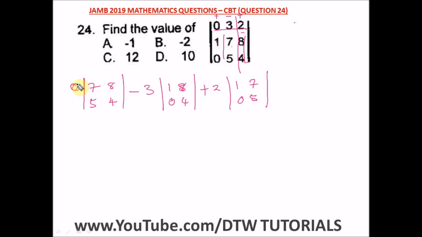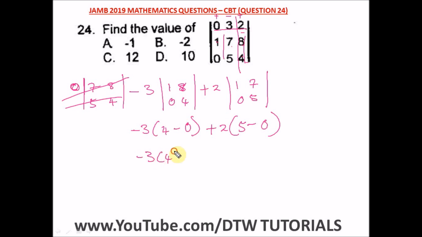From here you can see that this is 0. It is going to multiply everything here by 0, so there's no need for us to do anything here, we can just cancel it out. Everything here will become 0. So let's work on this. We have a minus 3. From here it will be 4 times 1 minus 0 times 8, which is 0. Then plus 2 bracket 5 times 1, which is 5, minus 0 times 7, which is still 0. So we're left with minus 3 bracket 4 plus 2 bracket 5.